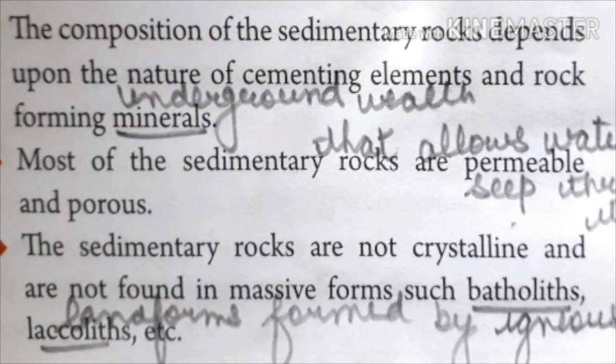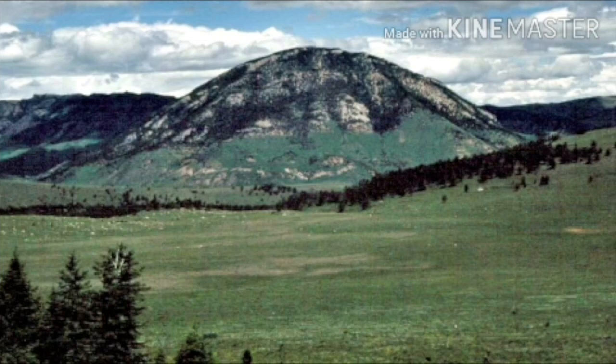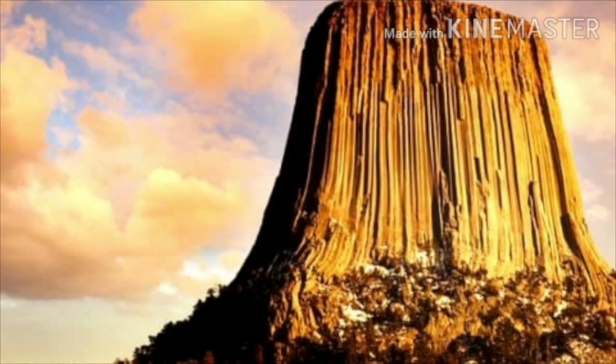Most of the sedimentary rocks are permeable and porous. Permeable means the rock allows water to seep into it. The sedimentary rocks are not crystalline. Crystalline means they do not form any crystal-like structure and are not glossy and are not found in massive forms such as batholiths and laccoliths. These are the landforms formed by the igneous rocks.